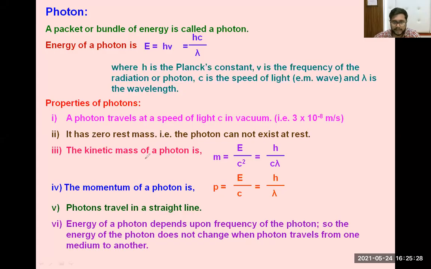So fifth point to clear, that photon will travel only in a straight line. Why straight line? Can anyone tell me why it is traveling in a straight line? Anyone can give me any hint or anything? Rishikesh or anyone? Almina, Rishikesh, Neha, can you tell me why photons are traveling only in a straight line? Try to answer.